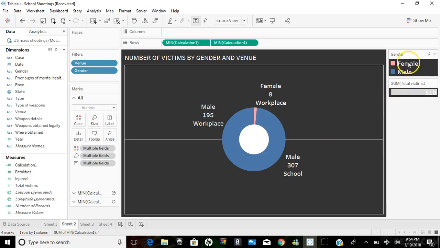Right here, I broke down the gender, female in pink and male in blue. Automatically, you see that there are a lot of male victims. In the workplace, there were 195 male victims. In schools, there were 307 male victims. And what was really interesting is the female, only 8 victims in the workplace. A total of 510 victims from 2001 to 2018. That is a lot of people.